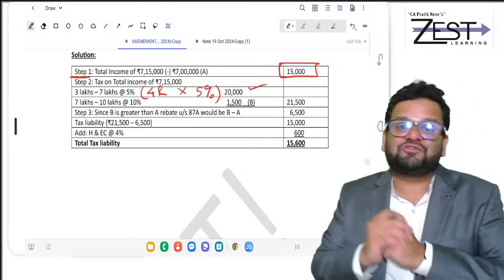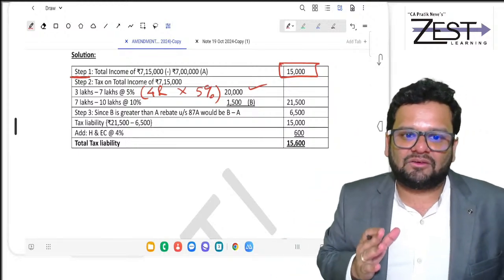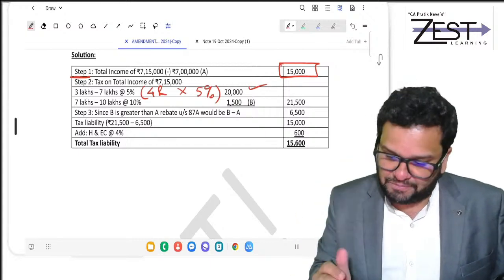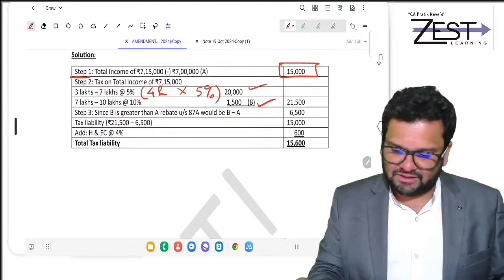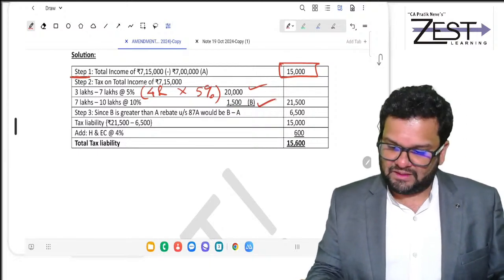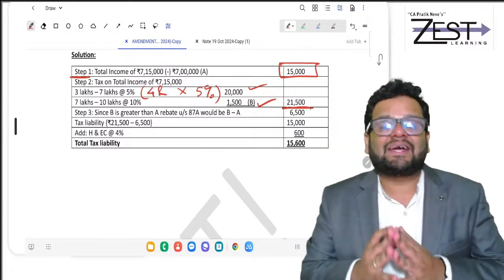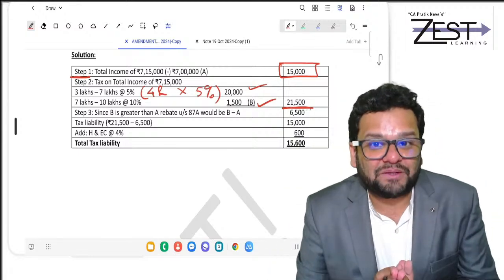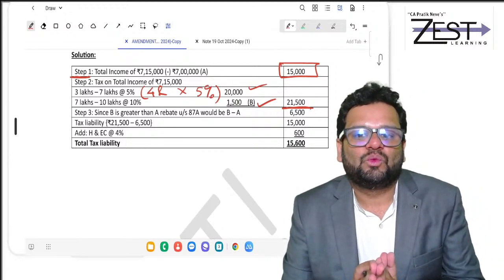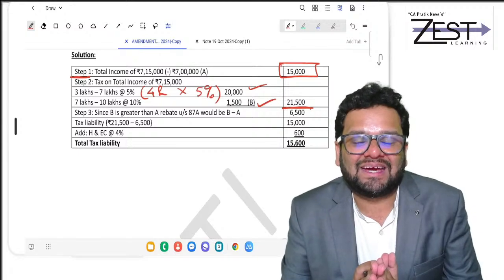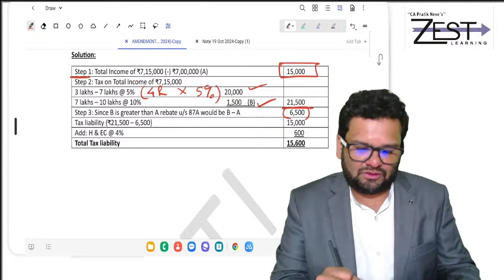On that 15,000, tax will be at what percent? On that 15,000, tax will be at 10%. So 1,500. Isn't it? Yes. So 21,500 is going to be your tax. But is there a need to pay that? Answer is no. Why no? Simple reason, you will get rebate. You will get rebate of 6,500.